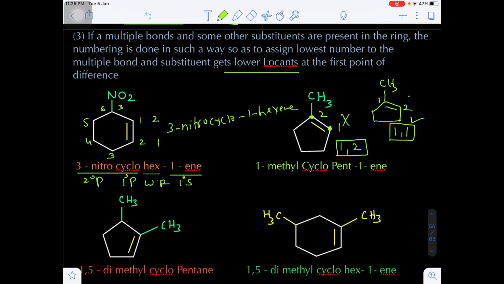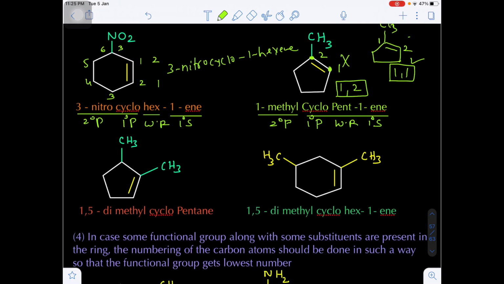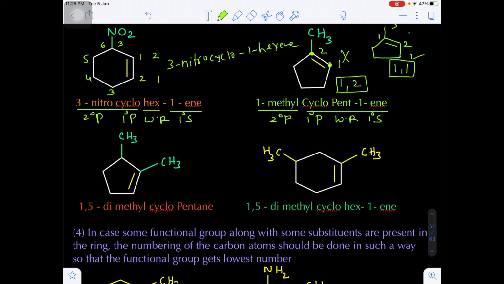Okay, so according to this, on the first carbon there is a methyl substitution: 1-methylcyclopent-1-ene. 1-methyl is nothing but the secondary prefix, cyclo is the primary prefix, pent is the word root, and ene will be the primary suffix. Here also there is no functional group. Now in this case you see there are two possibilities while giving the numbering.